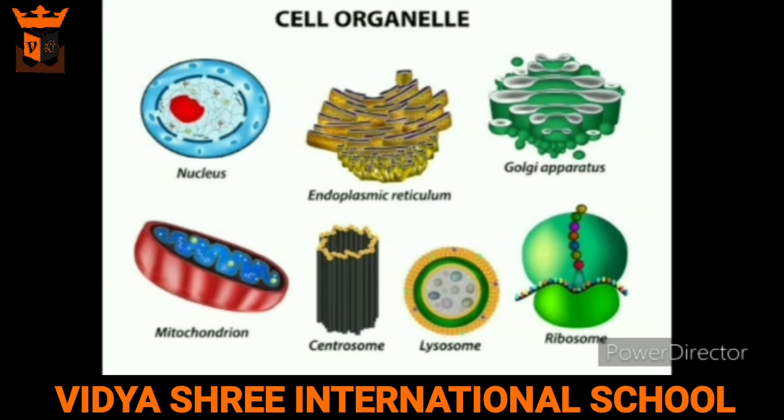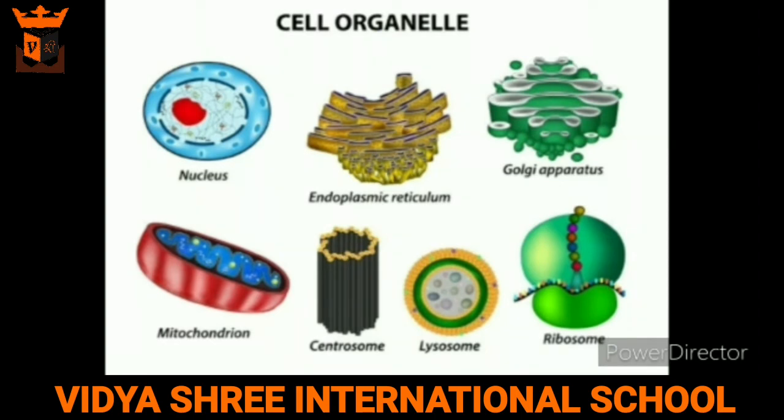Third are the plastids. Plastids are only present in plant cells. Green color plastids are known as chloroplast because they contain a green color pigment known as chlorophyll, and this pigment is an essential part of photosynthesis.